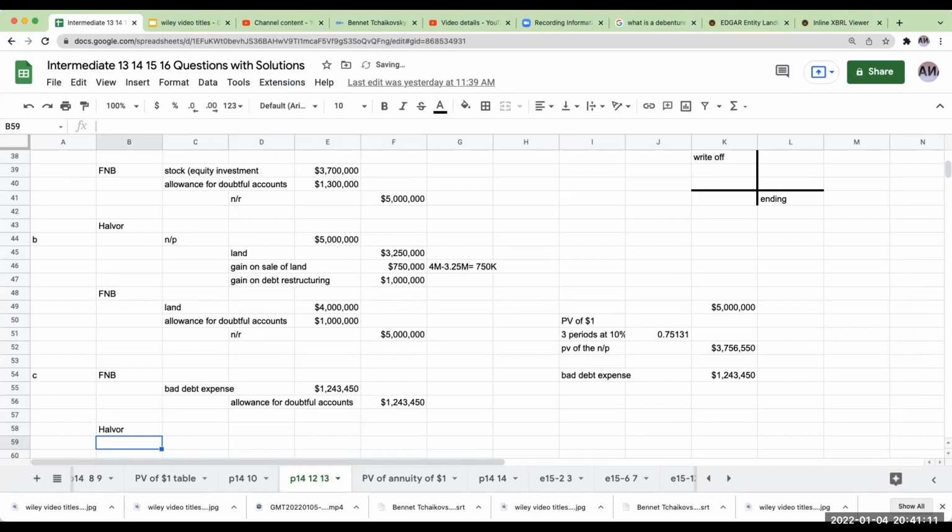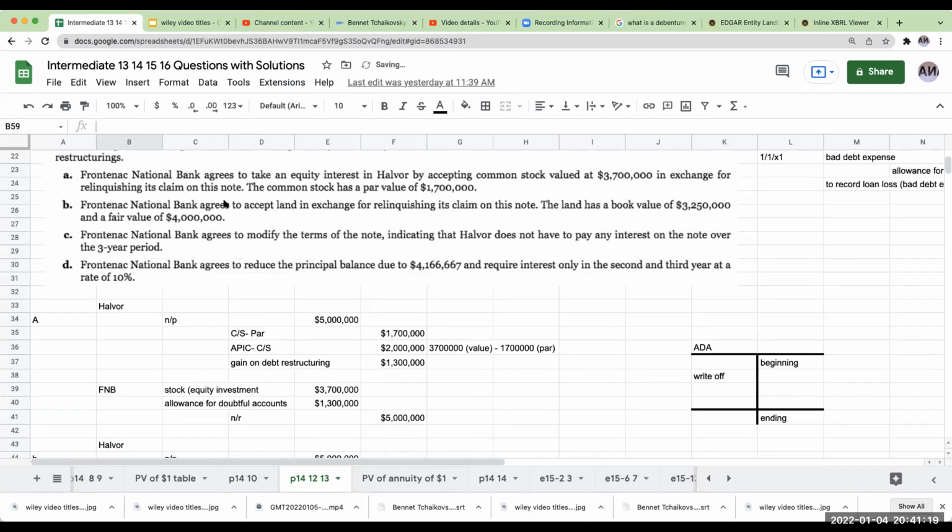Okay. So when we look at the books of Halvor, no entry is needed because the aggregate cash flow equals the carrying amount. In this case, remember, we look at this on an undiscounted basis. Halvor is still going to have to pay 5 million. So again, the principal is equal to the carrying amount, so there's no entry that's going to be needed. Rather, there will be a disclosure.